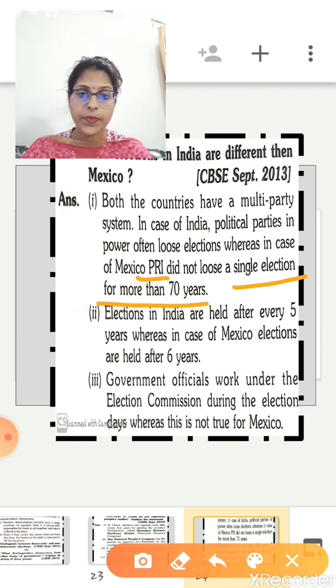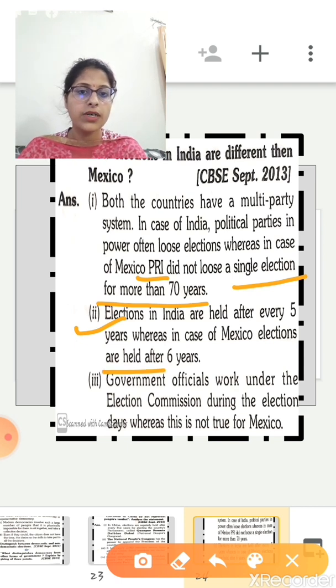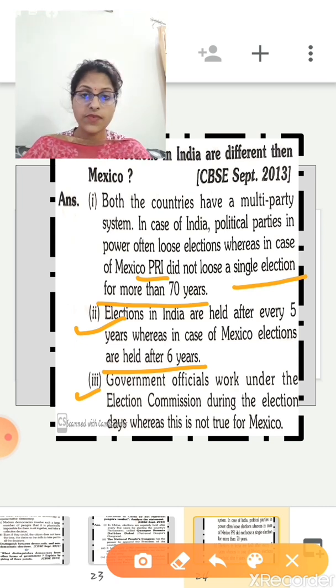Second, elections in India are held every 5 years, whereas in Mexico, elections are held every 6 years. Next difference, government officials work under the Election Commission during the election days, but this is not true for Mexico. So this is the difference between the elections of India and Mexico.